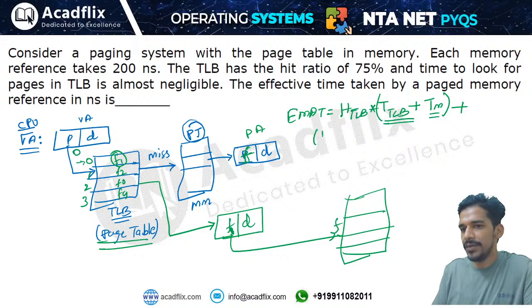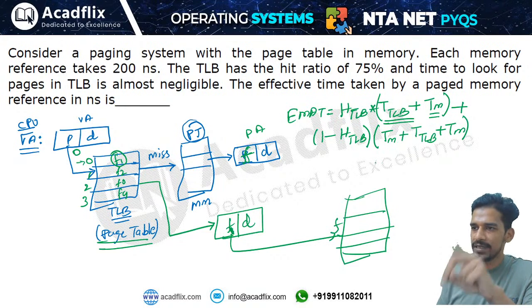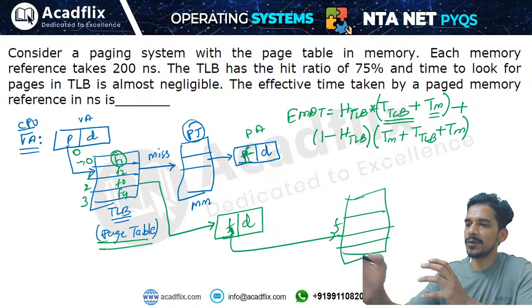Plus if there is a miss in TLB, then you will have to go to the main memory for the page table. You will access main memory for the page table, then you will transfer that page table into the TLB, then you will access the data from the main memory. So to access data you have two steps. First you have to convert virtual address to physical address, then you will take that physical address and then you will access memory.